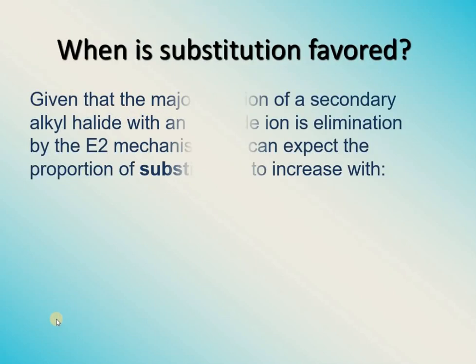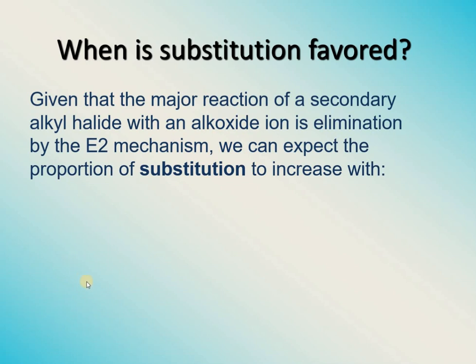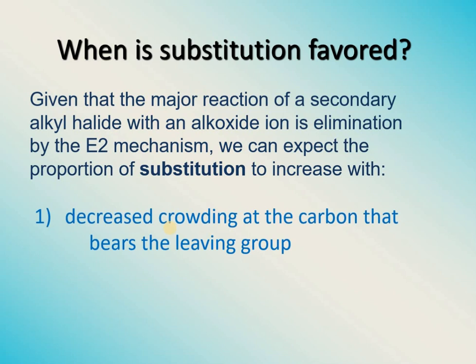Keeping in your mind this compound, we will see when will substitution be favored. Given that the major reaction of a secondary alkyl halide with alkoxide is elimination by E2 mechanism, as I have told you just now, we can expect the proportion of substitution to increase with the decreased crowding at the carbon that bears the leaving group. Means the substrate should be less crowded. If there is less crowding or if it is a primary substrate, then in that case substitution can occur.